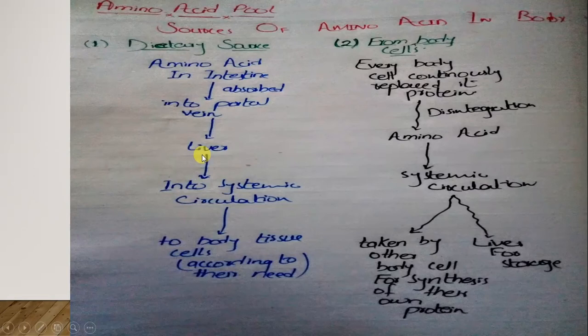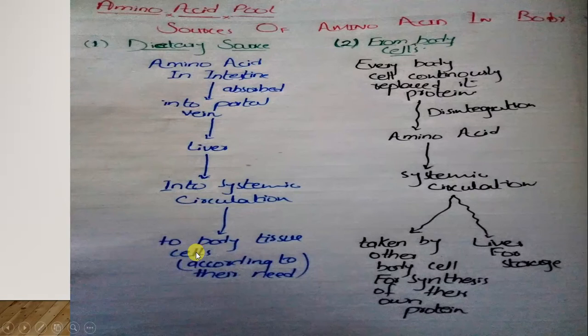for storage purposes, maybe for another purpose. So the liver takes some of the protein amino acids for storage, or maybe for the synthesis of proteins, and then the remaining amino acids are directed toward the systemic circulation, and through the systemic circulation the amino acids reach each and every cell in the body, and the cells then take these amino acids according to